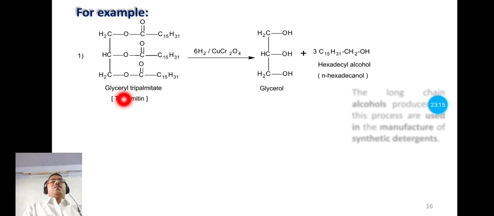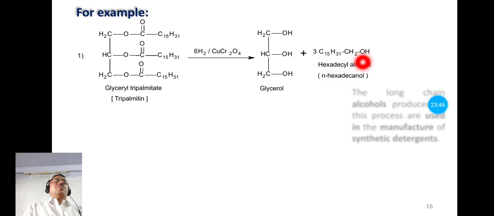So this is glyceryl tripalmitate. It is an ester, commonly also known as tripalmitin, and when hydrogen gas is passed through this glyceryl tripalmitate in the presence of copper chromite, it undergoes decomposition, splitting, and forms glycerol and hexadecyl alcohol.